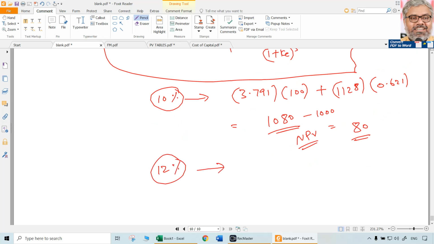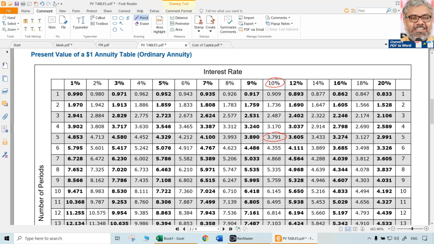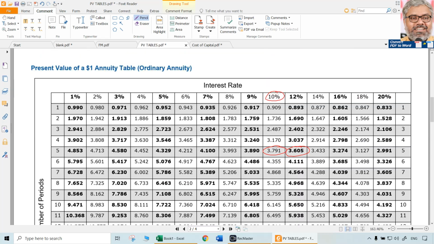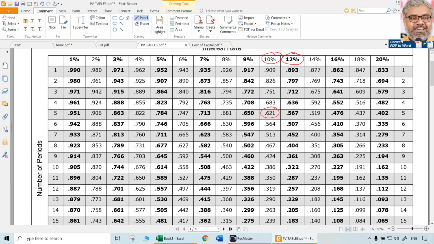Again, do the calculation. PVIFA at 12%, 5 years, 3.605. So 3.605 multiplied with 100 plus 1128 multiplied with the 5th year's PVIF for 12%, 0.567.